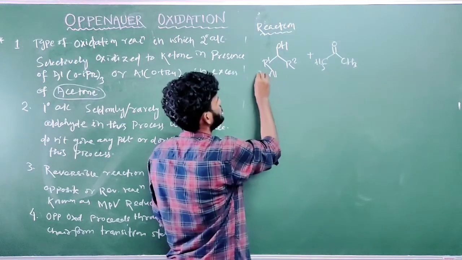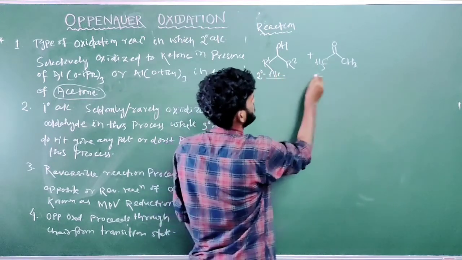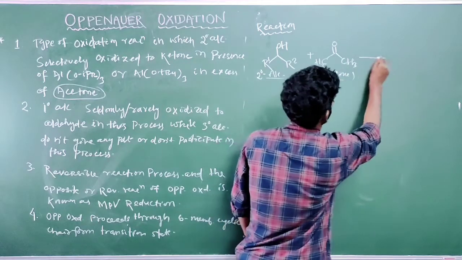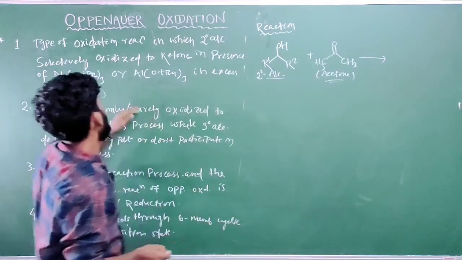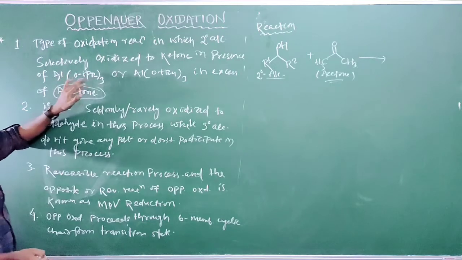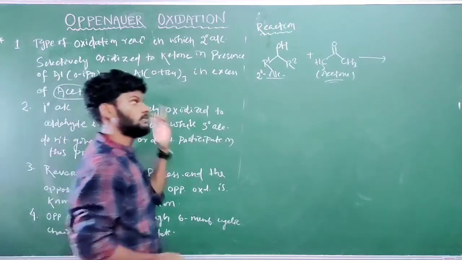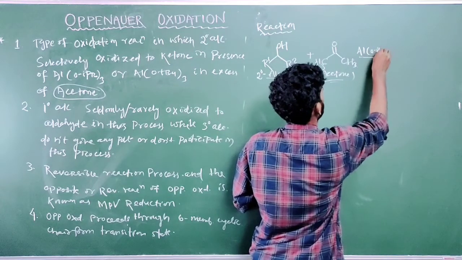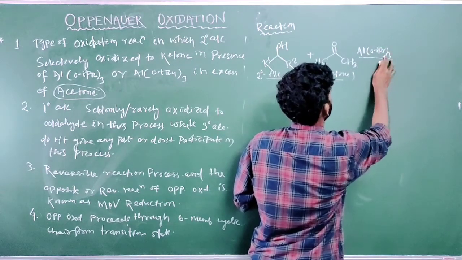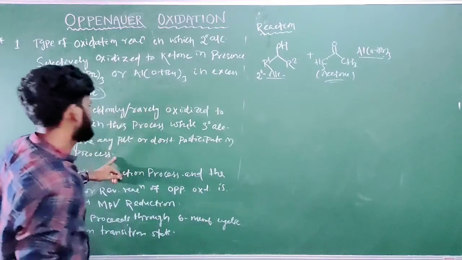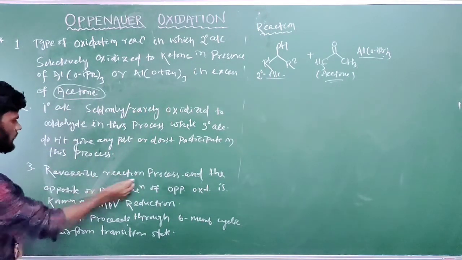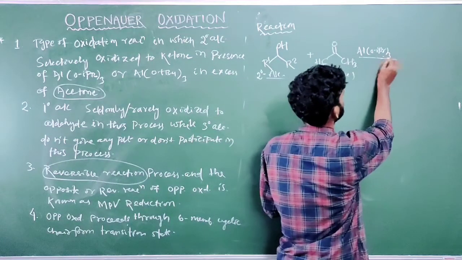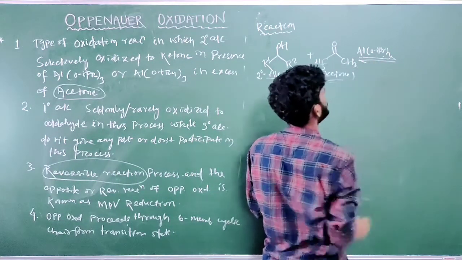This is the 2-degree alcohol. Okay, this is acetone, in the presence of aluminum isopropoxide, Al(OiPr)3, and this reaction is a reversible reaction. So we put the reversible symbol.